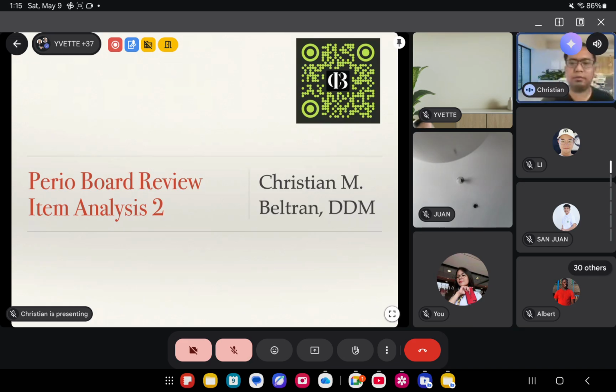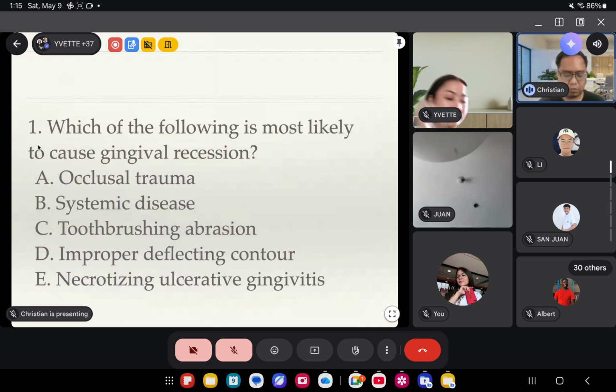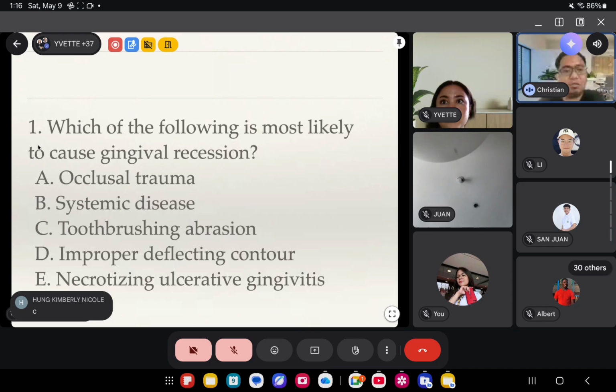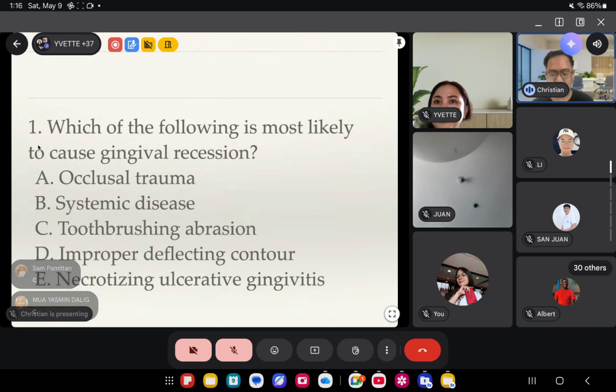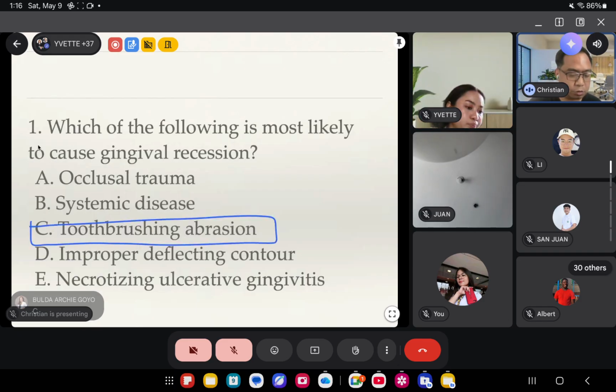All right, number 1. Now, which of the following is most likely to cause gingival recession? So, occlusal trauma, systemic disease, toothbrushing abrasion, improper deflecting contour, necrotizing ulcerative gingivitis. So earlier we've discussed the most common cause of gingival recession. You need to choose here the best answer, and that is your letter C, toothbrushing abrasion.